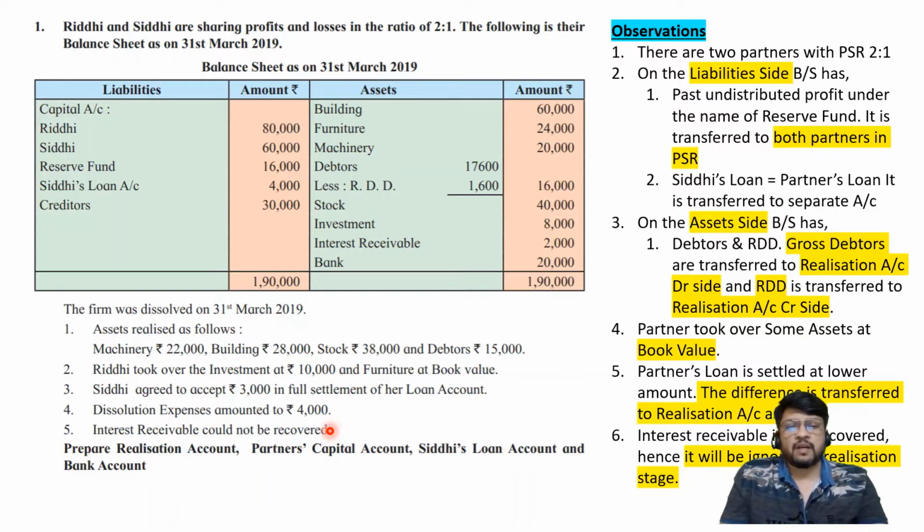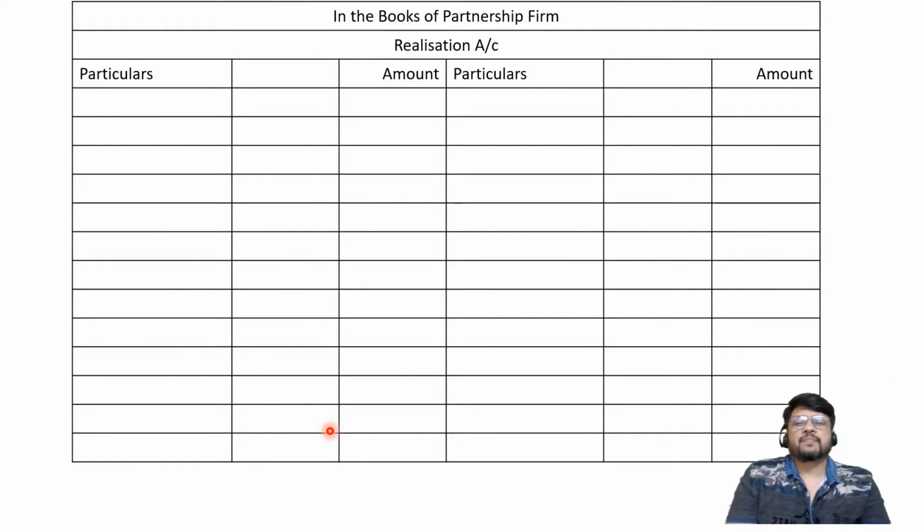What is the format of the account? I hope you remember the format. For the realization account we will prepare two columns, one inner column and one outer column. The outer column is the main column. The inner column is for the purpose of our calculation. So particulars, rupees, or you can say particulars, amount. That is all about your realization account.